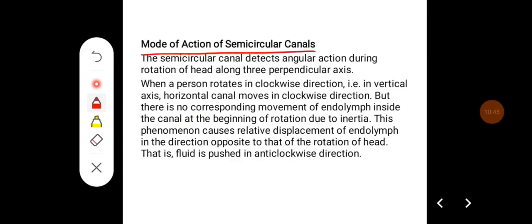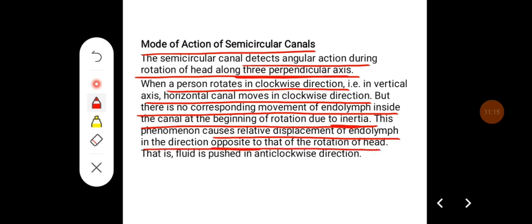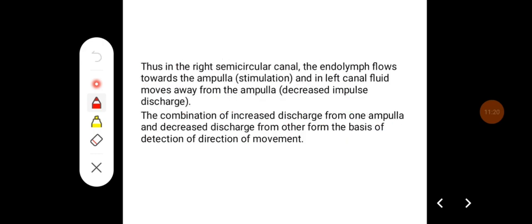Mode of action of semicircular canals. The semicircular canal detects angular acceleration during rotation of the head along the three perpendicular axes. When the person rotates in clockwise direction, that is around the vertical axis, the horizontal canal moves in clockwise direction, but there is no corresponding movement of endolymph inside the canal at the beginning of rotation due to inertia. This causes a relative displacement of the endolymph in the direction opposite to that of rotation of head. That is, the fluid is pushed in anti-clockwise direction.